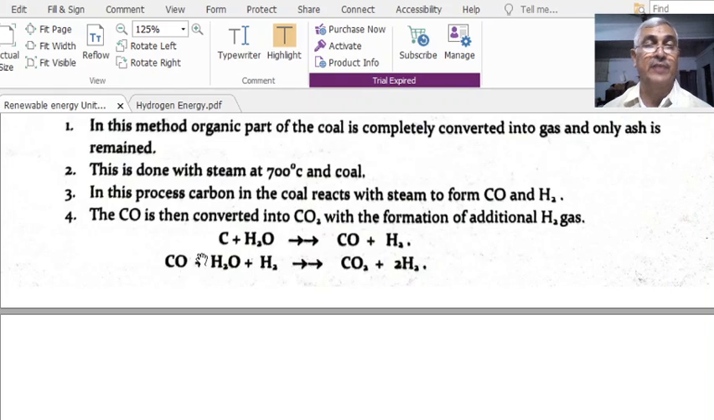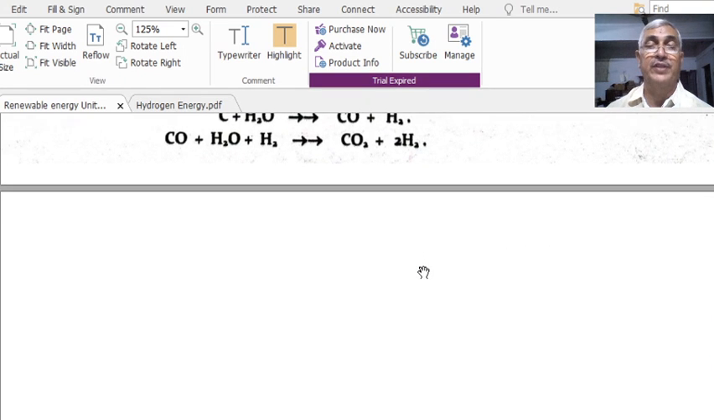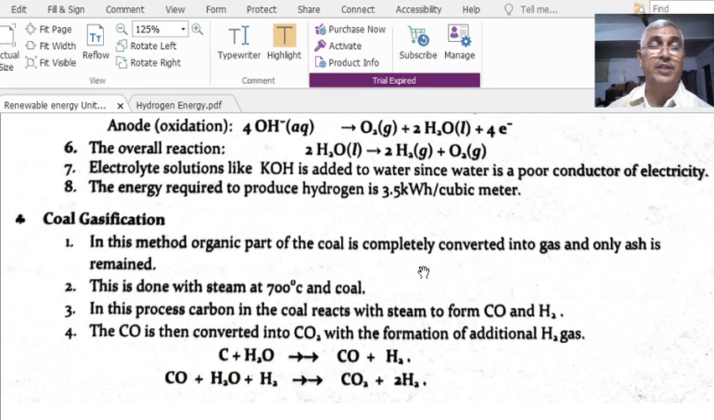Let us see this. Carbon plus H2O, that is carbon plus water in the form of steam, gives CO plus H2. Now carbon monoxide plus H2O gives rise to CO2 plus H2. In this way, we will get more hydrogen as far as this particular method is concerned. This is what is known as coal gasification.